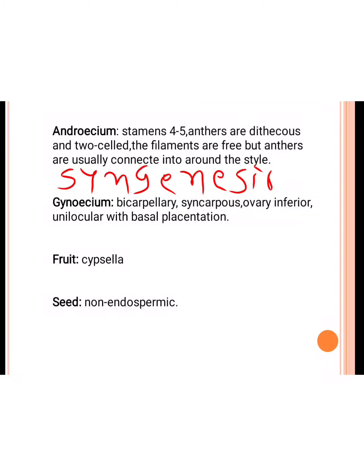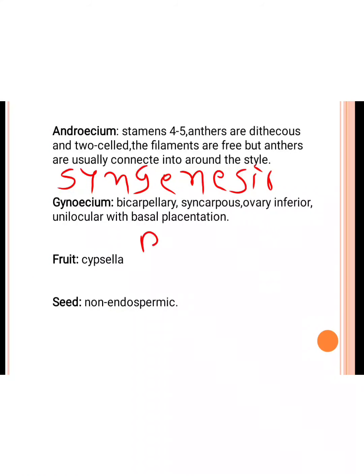Next the gynoecium. The gynoecium is the same as the ray floret. They are bicarpellary, syncarpous, the ovary is inferior and unilocular with basal placentation. The fruit is a cypsela type and the seed is non-endospermic. So we write down the disc floret floral formula.